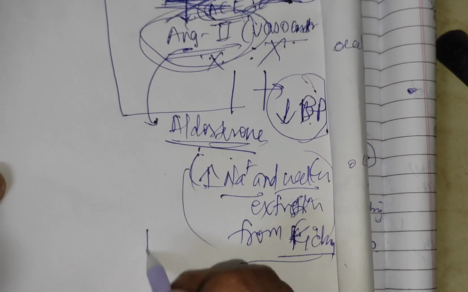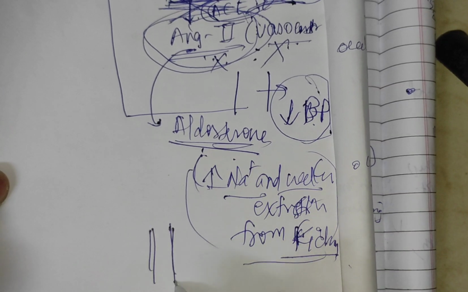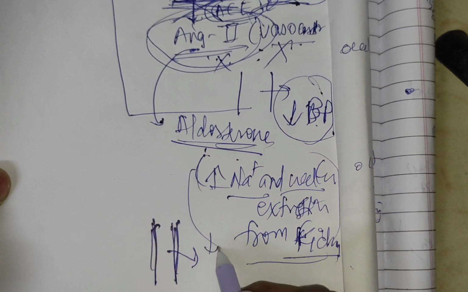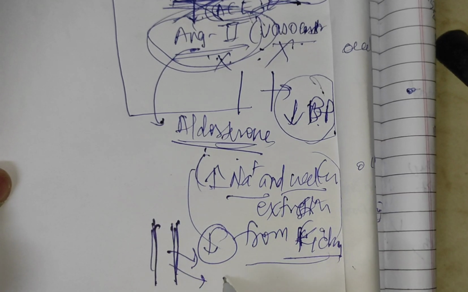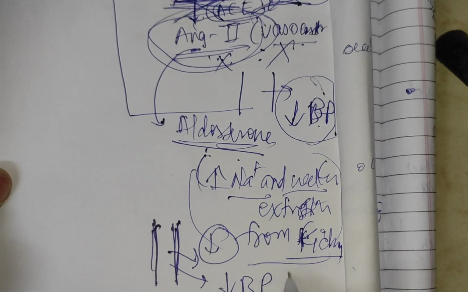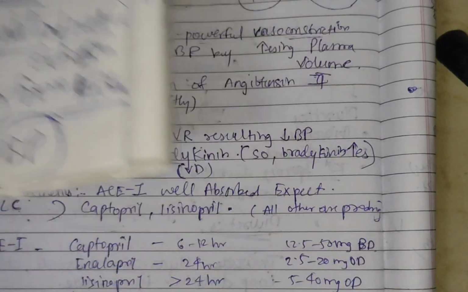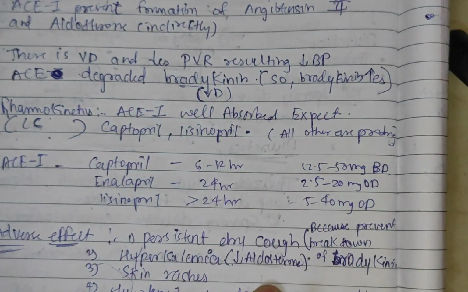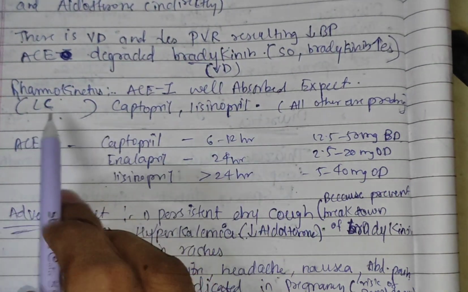So once the water in the plasma, the water in the blood, decreases, it will lead to a decrease in the blood pressure. This completes the mechanism of the angiotensin converting enzyme inhibitor, and some examples are there.